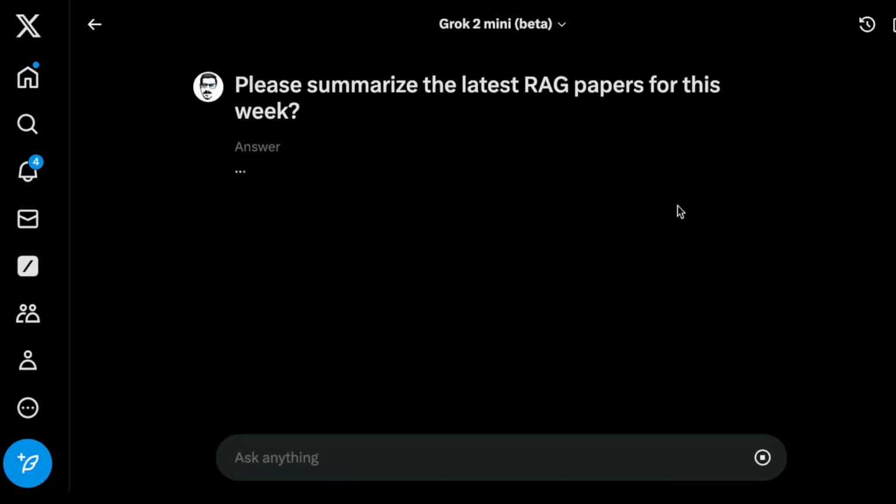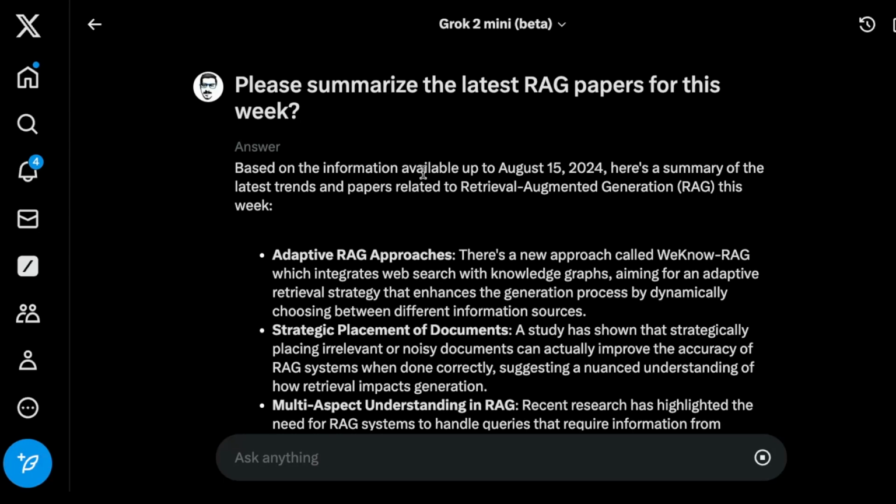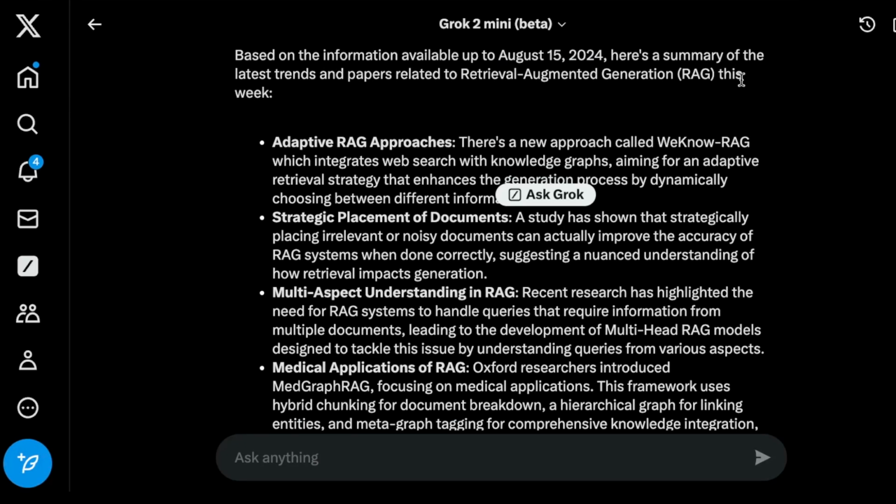If this works really well and they improve this, I think this is the sort of feature and questions I'll be using Grok for. So I'm expecting something that is helpful. So it says here, based on information available up to August 15, which is today, here's a summary of the latest trends and papers related to RAG this week. And it says this week specifically.